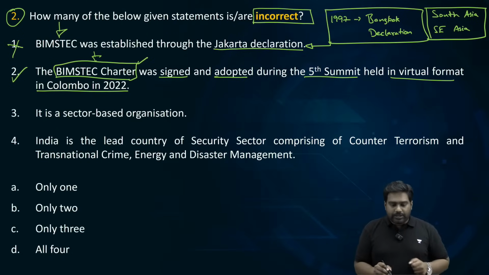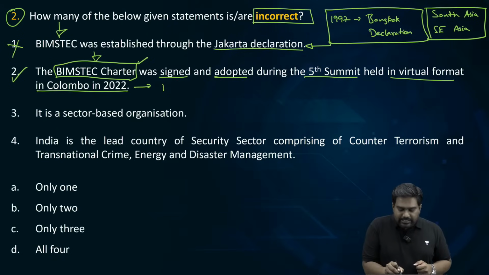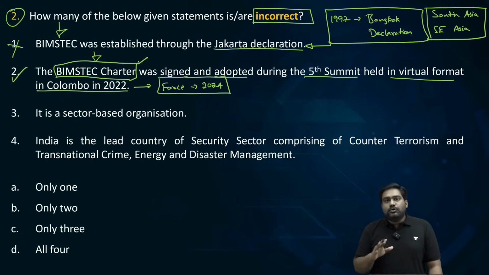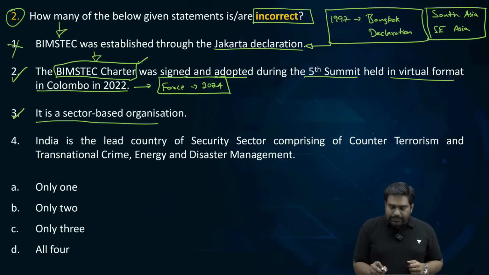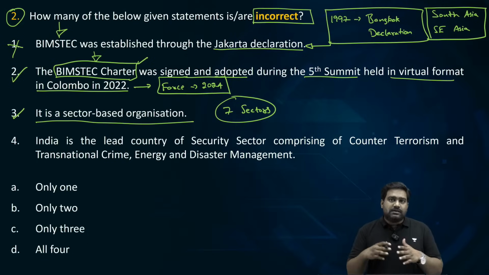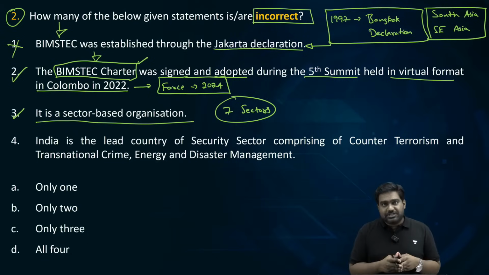The topic is very important for our exams because it came into force just a few days ago in 2024. Just a few days ago, the BIMSTEC Charter has come into effect. It has taken effect. So statement 2 is absolutely correct. Statement 3 is also correct. It is a sector-based organization. Under the BIMSTEC Charter, there are 7 sectors which have been identified. And in these specific sectors, the 7 member countries will cooperate with each other.